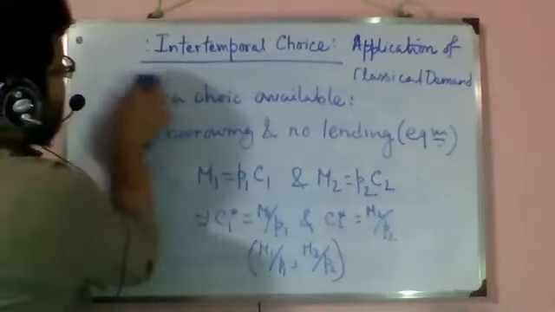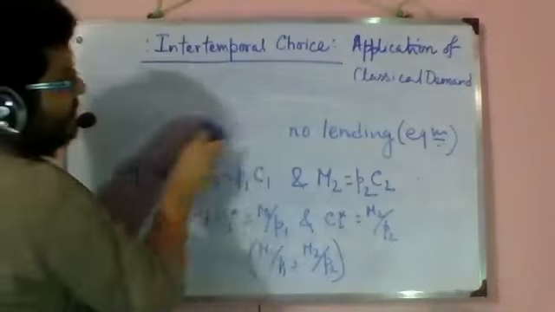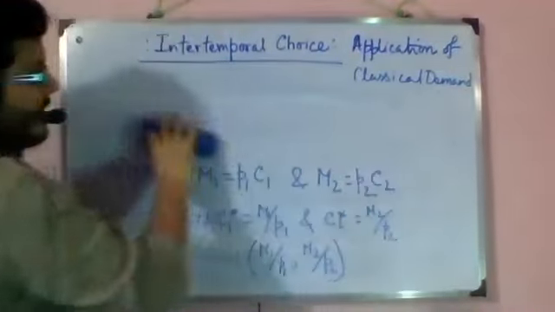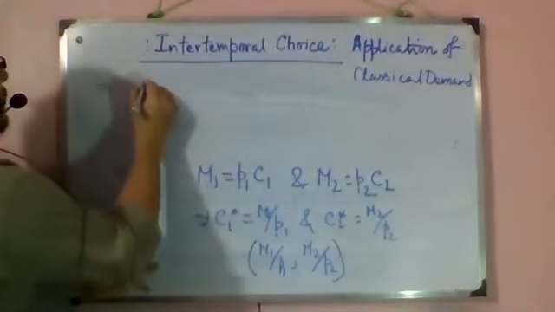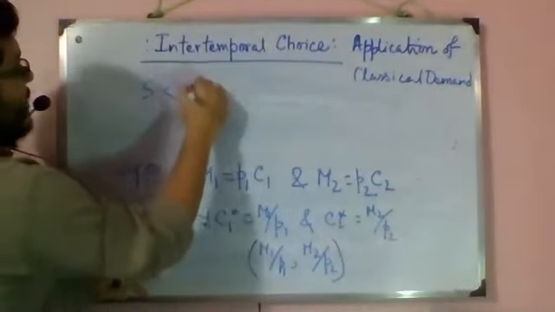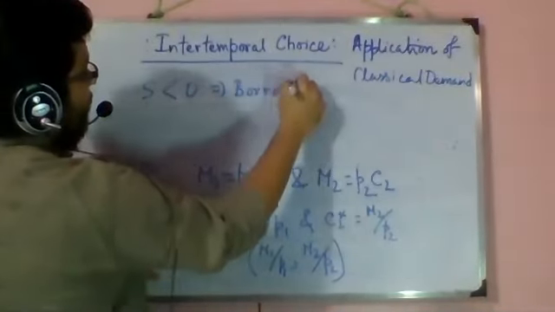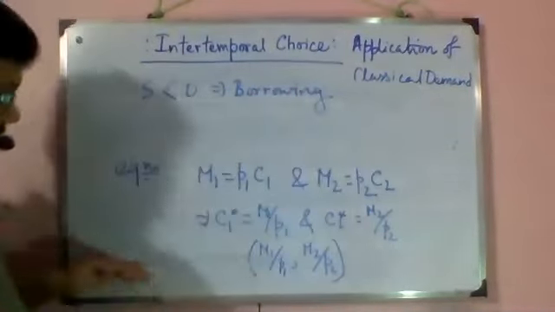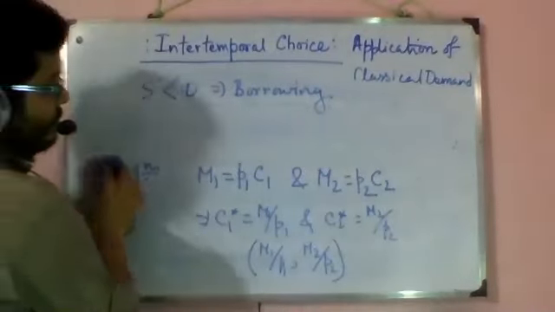But here we will say that savings is positive, because negative savings is basically borrowing. So to just mention, S less than 0 implies borrowing.